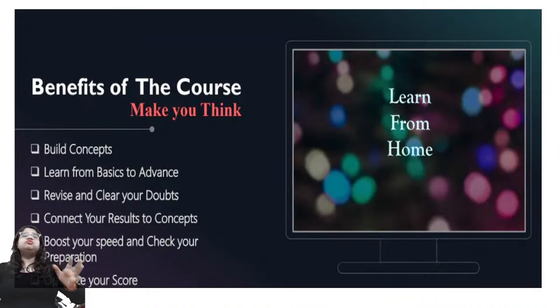Then we're going to move on to doubt clearing sessions. We're going to have a quiz also. I'm going to put up some questions, you're going to answer in the chat box, and we're going to discuss those questions altogether. So it's going to be a discussion and quiz session where we're taking up the doubts also altogether, right?